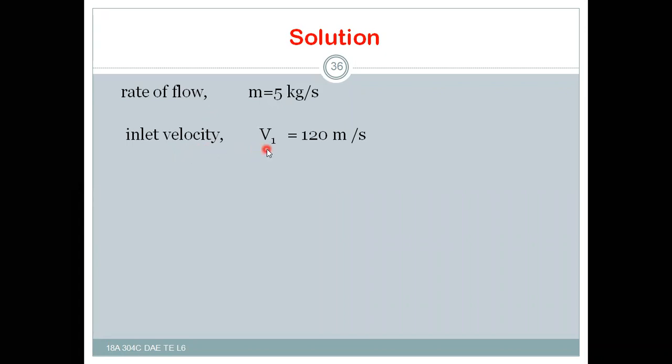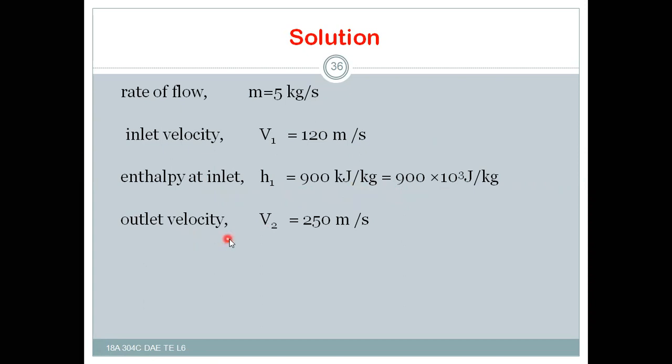Inlet velocity v1 is equal to 120 meters per second. Inlet enthalpy h1 is equal to 900 kilojoule per kg, that is 900 into 10 to the power of 3 joule per kg. And outlet velocity v2 is equal to 250 meters per second.